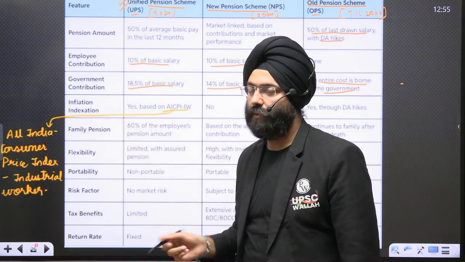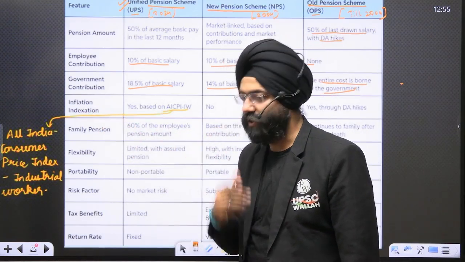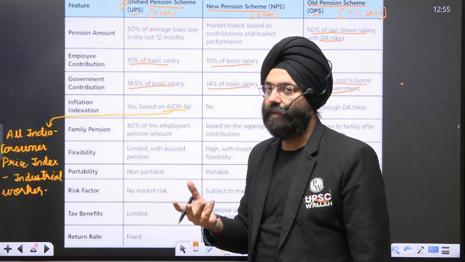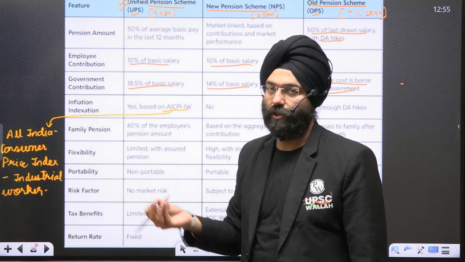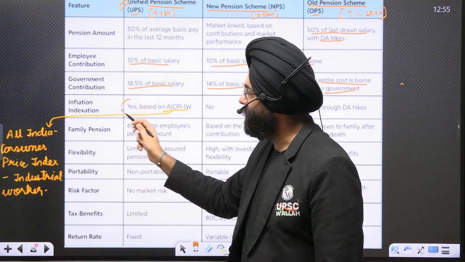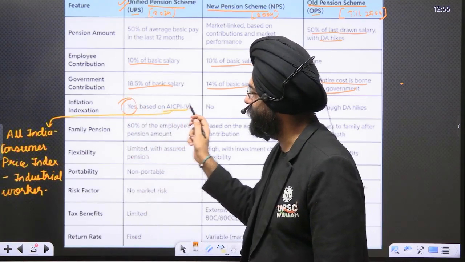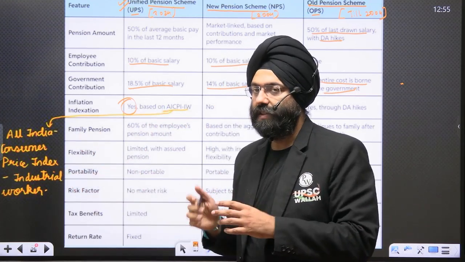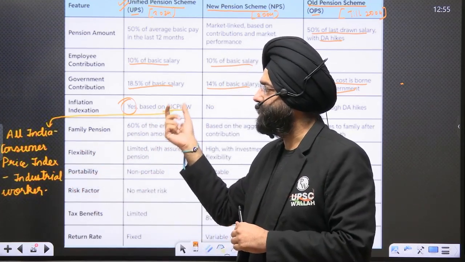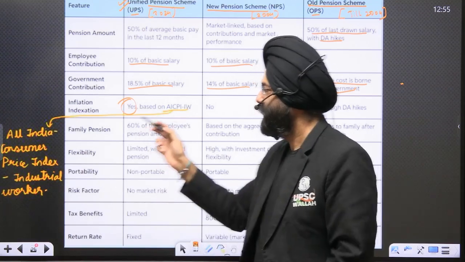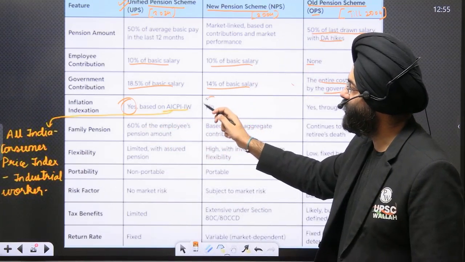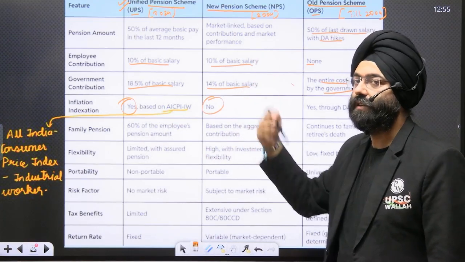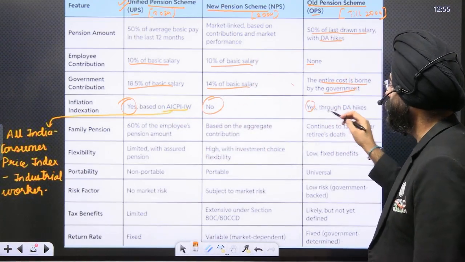Is inflation indexation done? Because it is very important, because if inflation is rising and your pension is less, then you are basically losing on the money because the value of money decreases with rise in inflation. So yes, it is inflation indexed based on AICPI. That means All India Consumer Price Index for Industrial Workers, which we use as a means of adjusting for inflation. Next is no inflation indexation was done. That means the people who were in this pension scheme were further suffering. Yes, through the DA hikes.